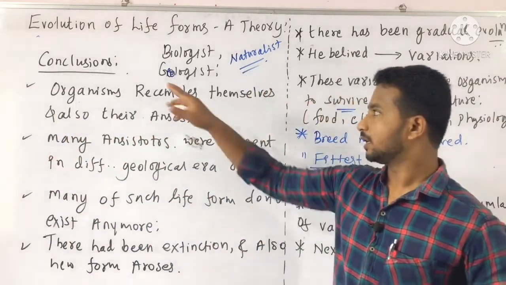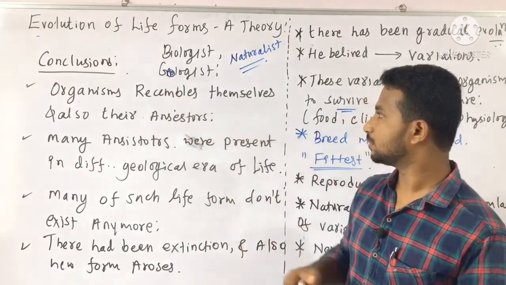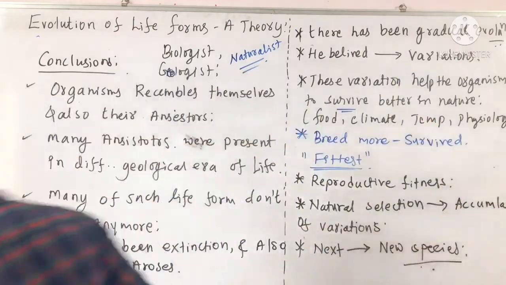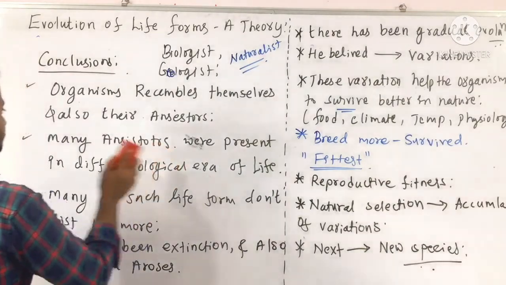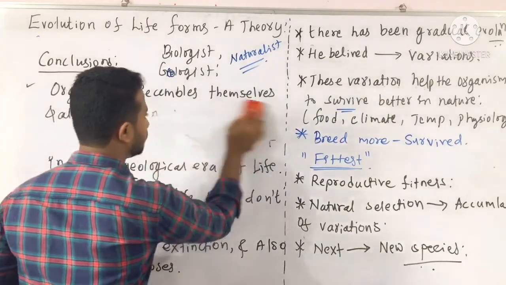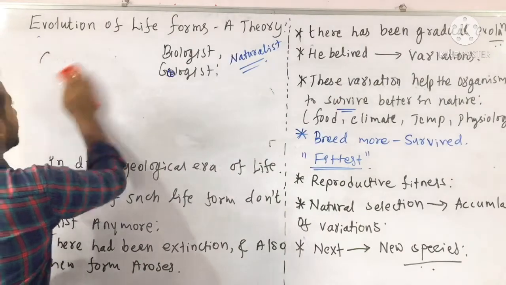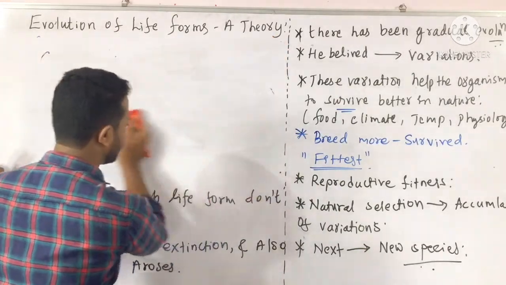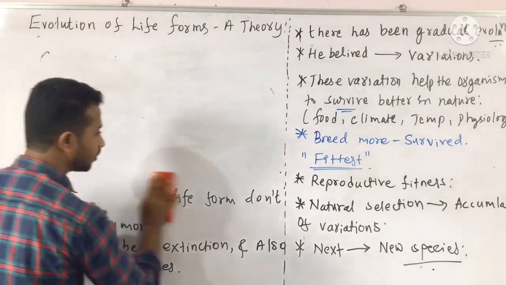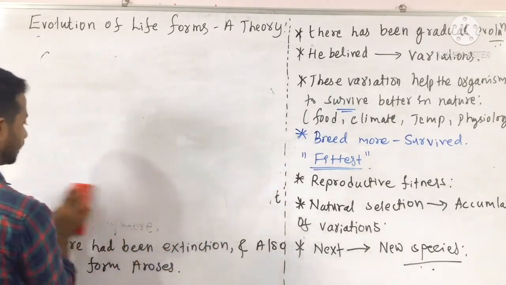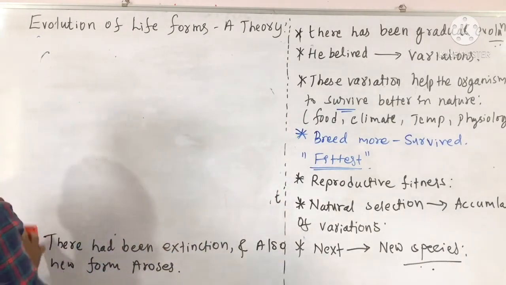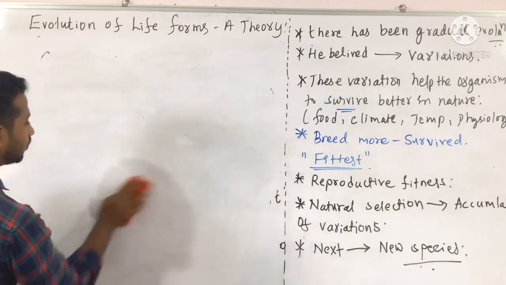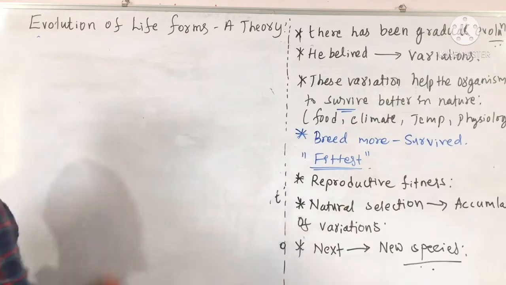I will repeat. Conclusions: organisms resemble themselves and also their ancestors. These ancestors are present today and also were present in the olden days, in different geological eras of time. Many of such life forms do not exist anymore because there had been extinction, and also the formation of new organisms at the same time begins.